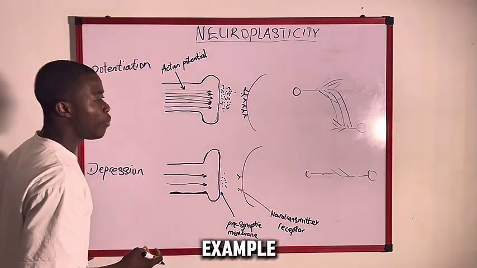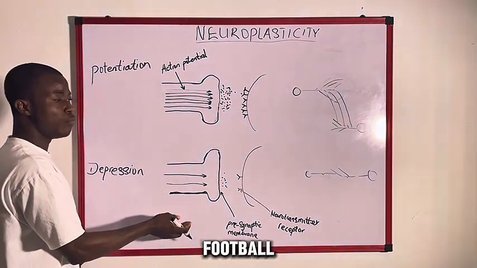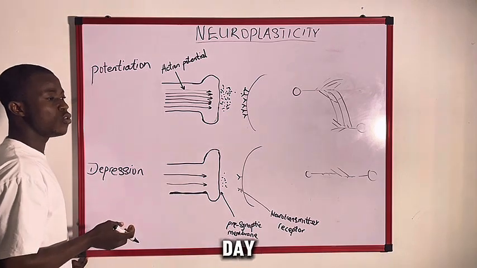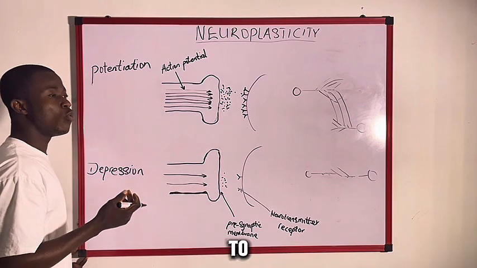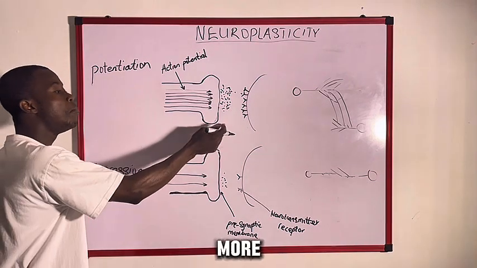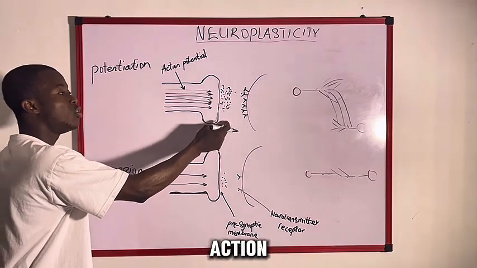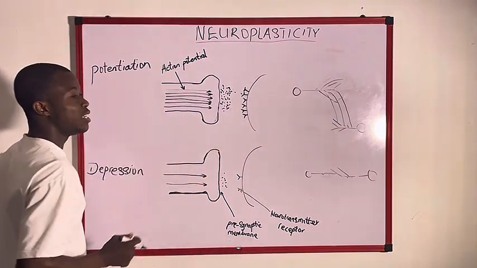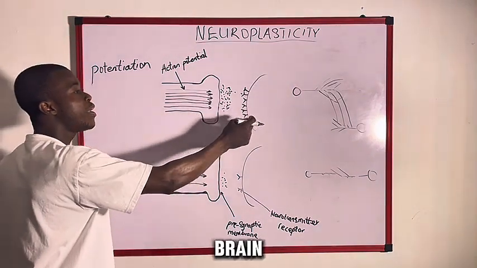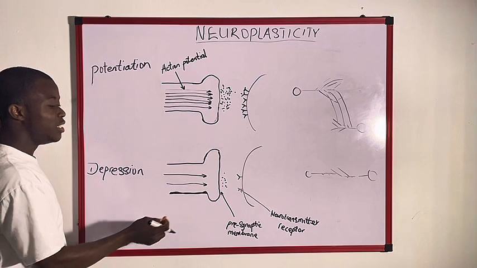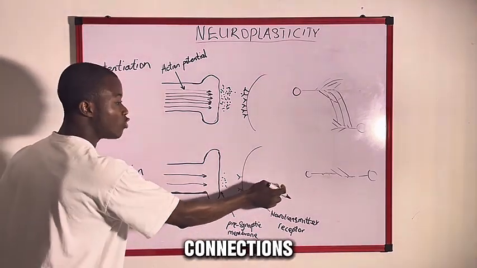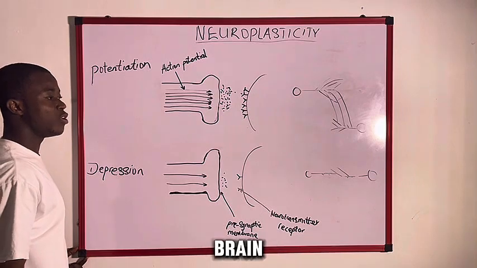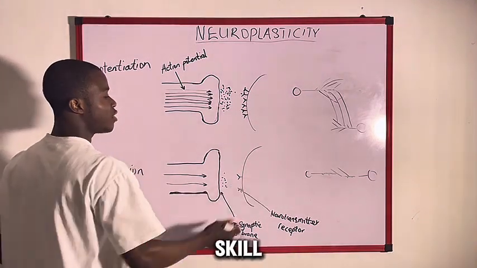So for example, you start training for football. On the first day, you do not really have enough skill or endurance to play football. But the more you perform that action, the stronger you become in that action, and the more your brain recognizes that action. The lesser you perform the action, the lesser the connections between neurons in your brain. So you will not be able to develop that skill very well.